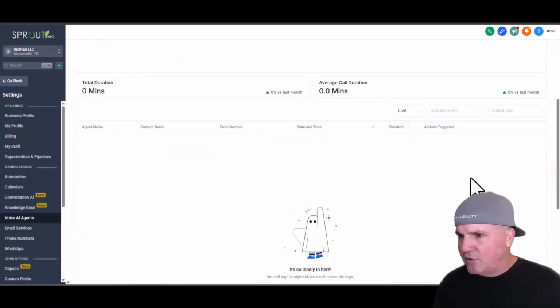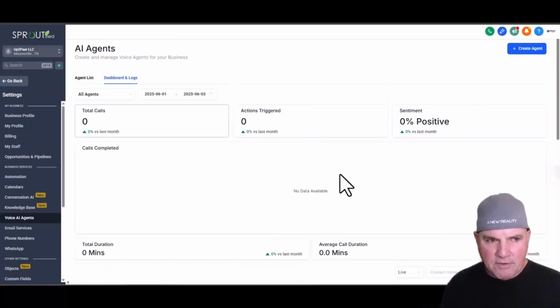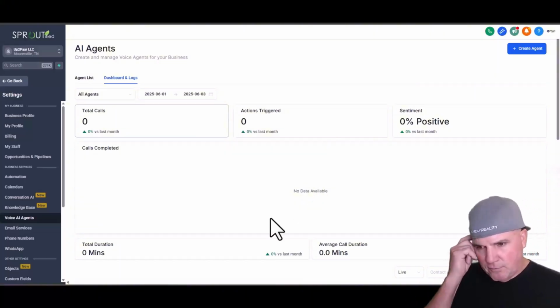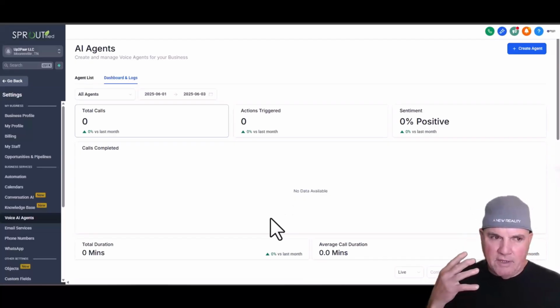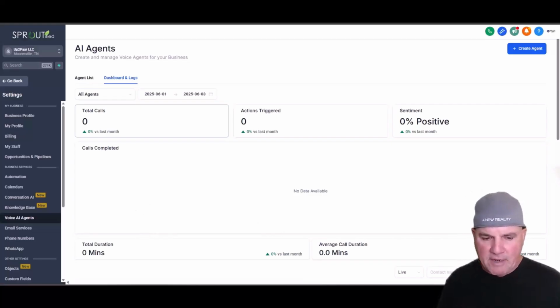Goodbye. So that's all there is to it. You'll be able to see the agent can log in, see how many calls, how many triggered, how many positive, the call duration. They will get a full transcript via email whenever they get a call that the AI agent handles. Not only that, they'll have an app on their phone that is free that they can download, and all that information, that lead and all that contact information is going to be compiled in there, and those schedules will be put into their schedule, whatever the AI agent does, and it won't overlap. It'll double check the schedule and everything else.